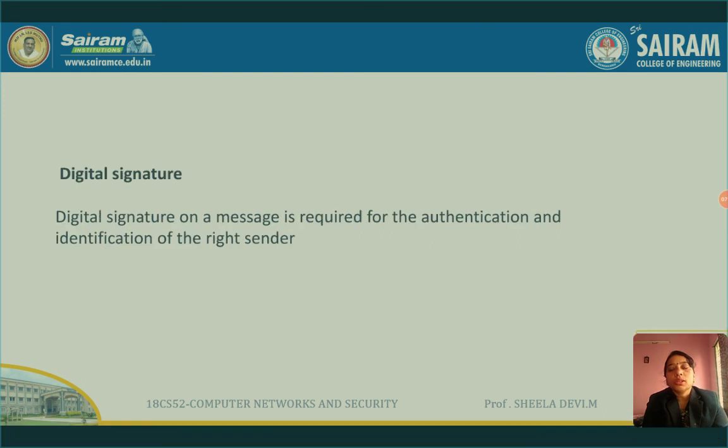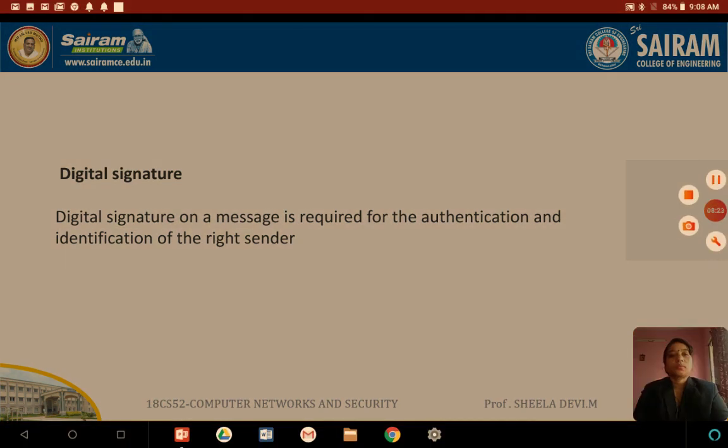Digital signature on the message is required for authentication, as I said earlier. The identification of the right sender, whether it has been produced by the government of India or not, can be ensured with the help of the digital signature. Now we can also see in all the government websites they are allowing us to use documents which are digitally signed, even the driving license, everything. So digital signature helps us.